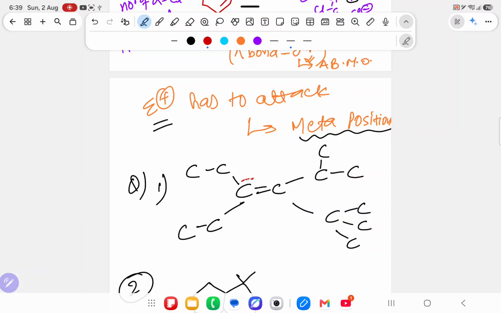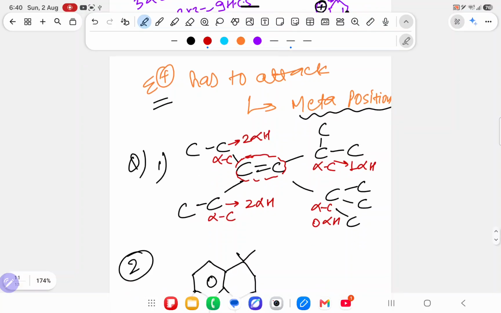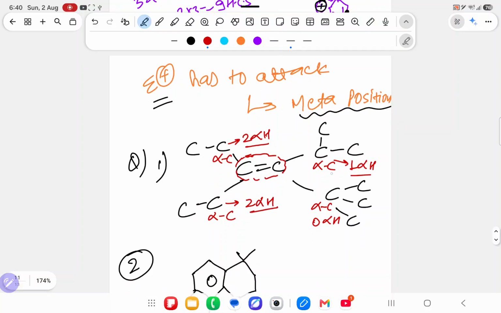Over here it is asking how many hyperconjugating structures, how many alpha hydrogens. Close the double bond. Over here alpha carbon, alpha carbon, alpha carbon, alpha carbon. This alpha carbon has how many hydrogens? 2 alpha hydrogens, because hydrogen is not written, but you know that this alpha carbon also has 2 alpha hydrogens. This has 1 alpha hydrogen. This has 0 alpha hydrogen. So how many alpha hydrogens? 2, 4, 5 alpha hydrogens. How many hyperconjugating structures? 5 hyperconjugating structures.